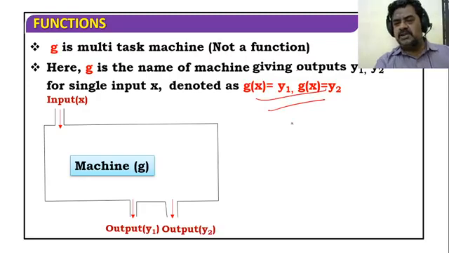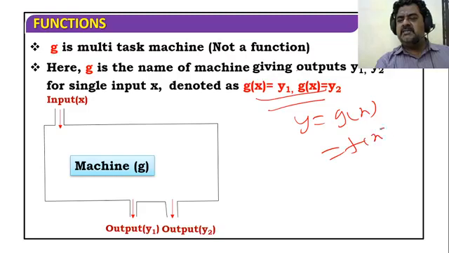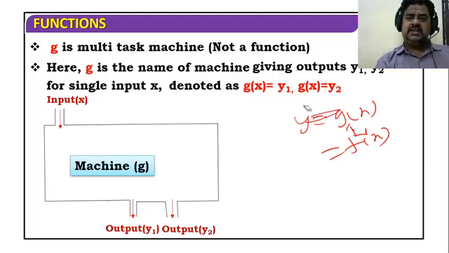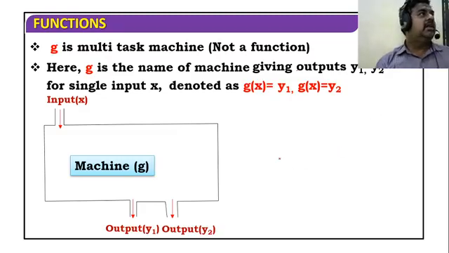You see two outputs here. y equal to g of x. Either f of x or g of x, both are the same. If it is a multitask function, then it is not a function.